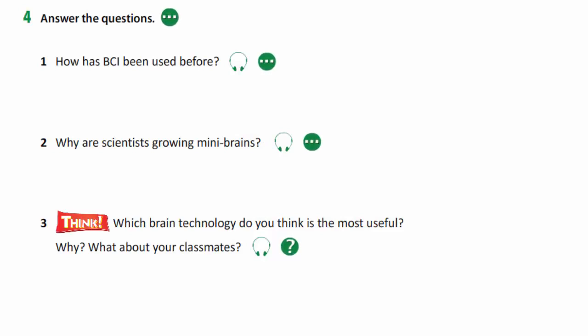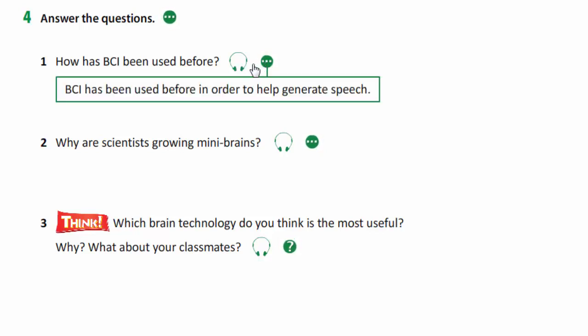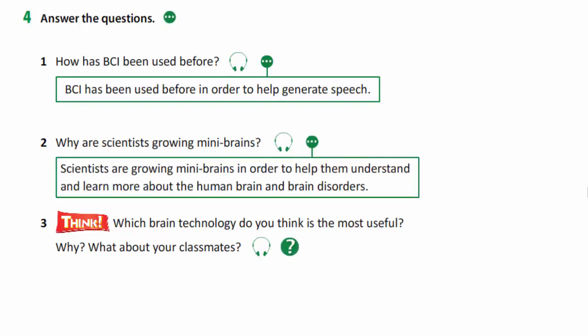Now, in exercise 4, you are to answer the questions. How has BCI been used before? BCI has been used before in order to help generate speech. Why are scientists growing mini brains? Scientists are growing mini brains in order to help them understand and learn more about the human brain and brain disorders. Which brain technology do you think is the most useful and why?